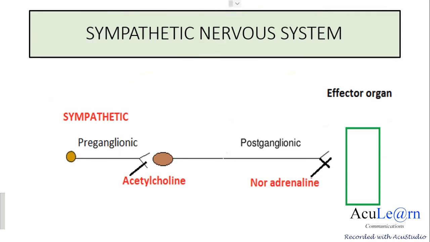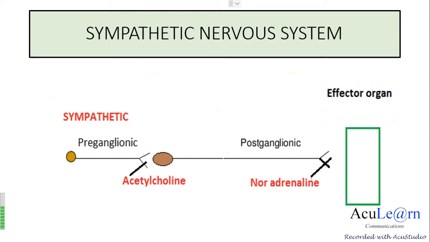Coming to the sympathetic nervous system, which is also a part of the autonomic nervous system, it has two neurons, the preganglionic neuron and the postganglionic neuron, between the central nervous system and the effector organ. The preganglionic sympathetic fibers release acetylcholine, but the postganglionic sympathetic fibers mostly release noradrenaline, which acts on the effector organ. The effector organ includes the smooth muscle, cardiac muscle, and the glands.